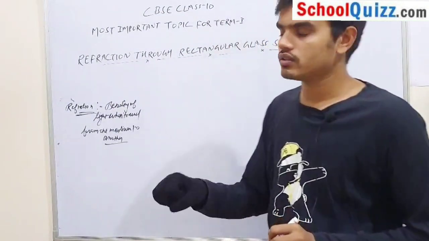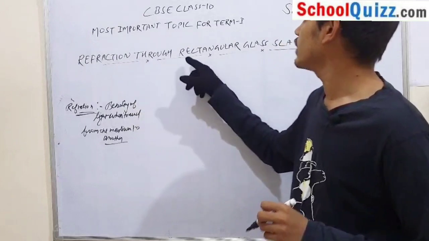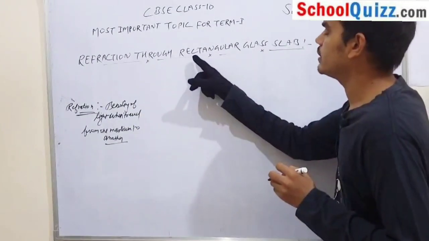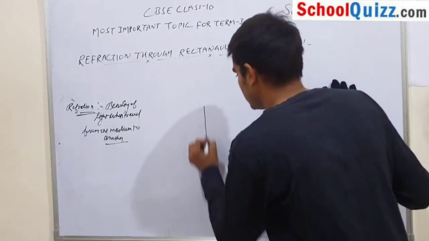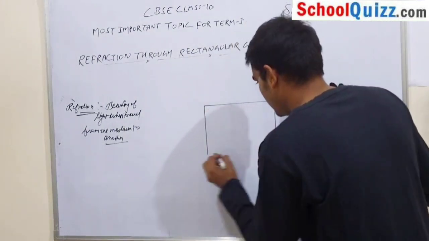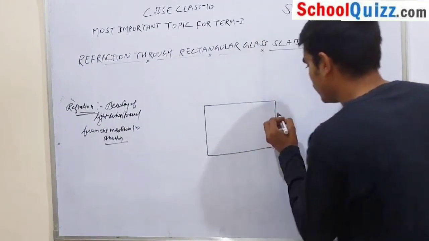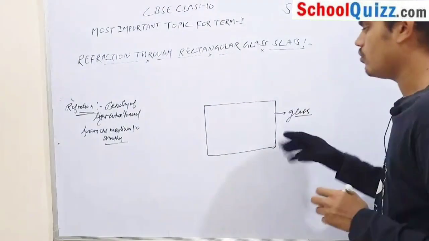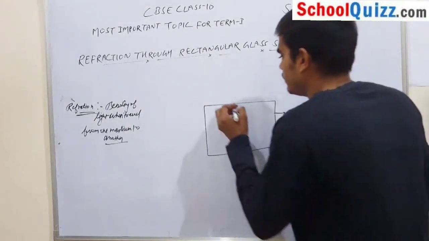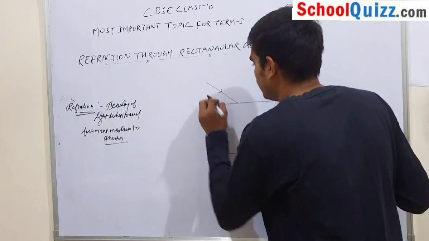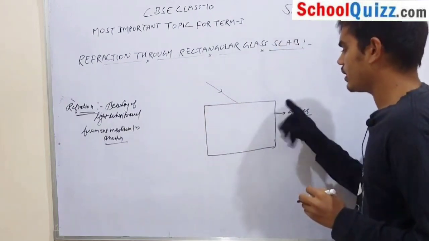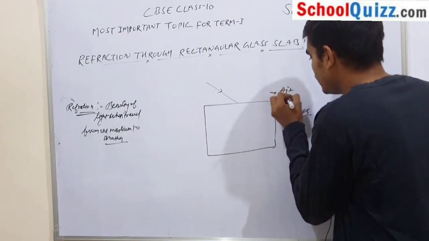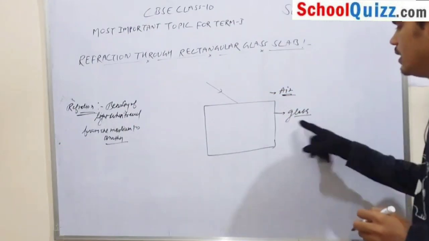Now in this video I am going to discuss refraction through a rectangular glass slab. So here we take a rectangular glass slab. Suppose this is your rectangular glass slab. Now we incident a light on the rectangular glass slab. This medium is your air, and this is your glass medium.